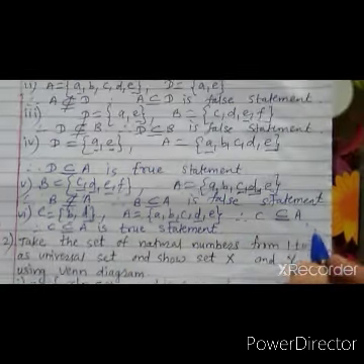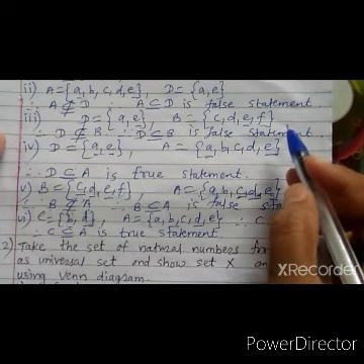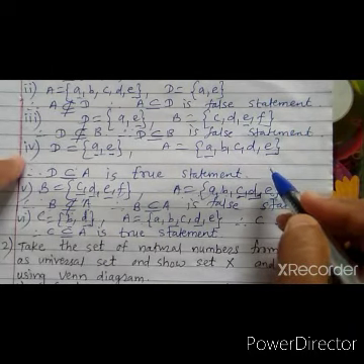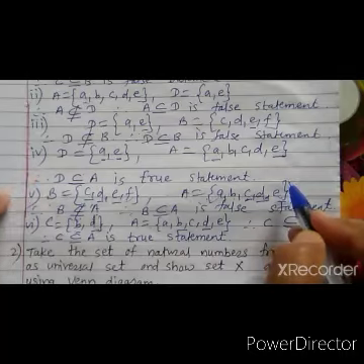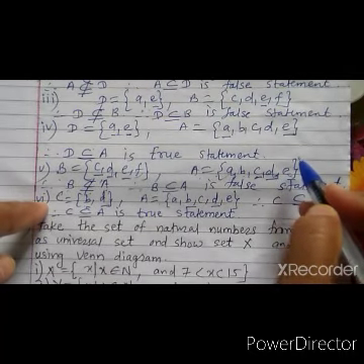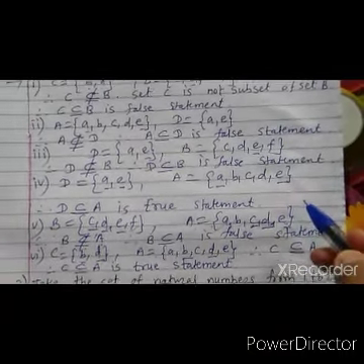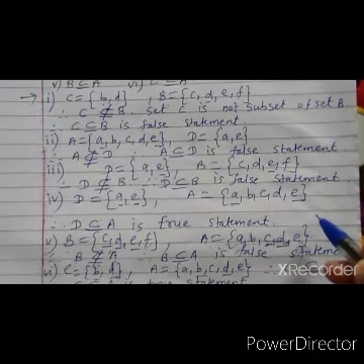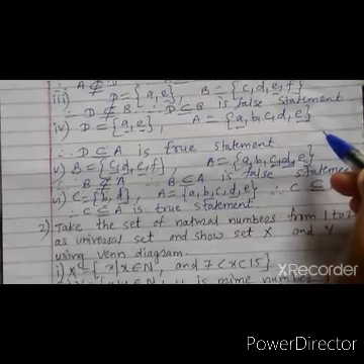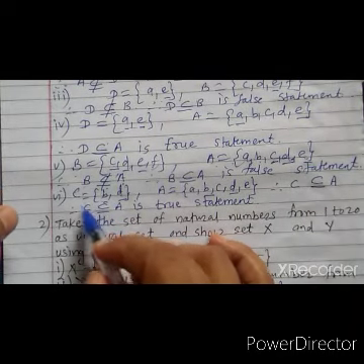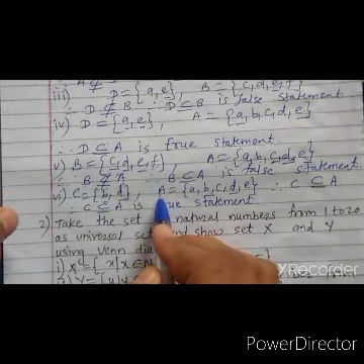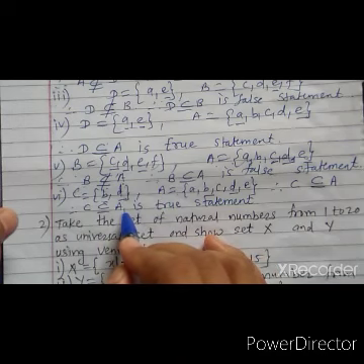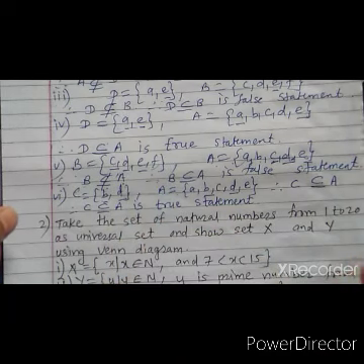So only two statements are true, that is number 4 and number 6. Others are false statements. So don't forget to write this example in your notebook. So subset means all the elements of the set are in another set. Therefore that set is a subset of that set.